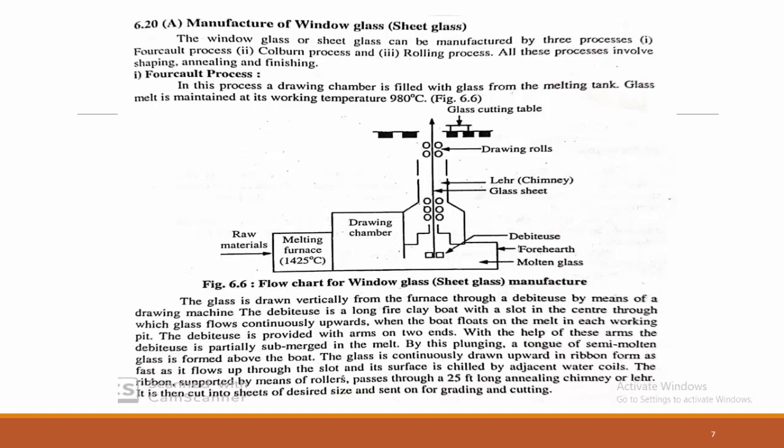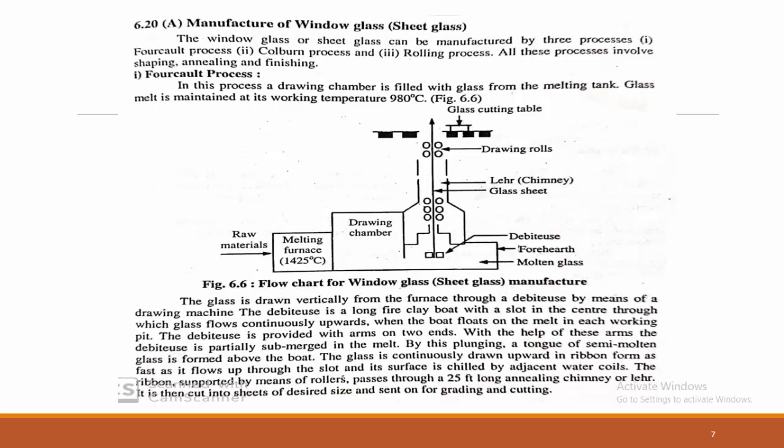All these processes involve shaping, annealing, and finishing. Once the glass is formed, that is, the article is formed, whatever the article may be, whether it is different bottles, plates, simple sheet glass, or window glass, any type of article, once it is formed, must pass through the shaping, annealing, and finishing steps.